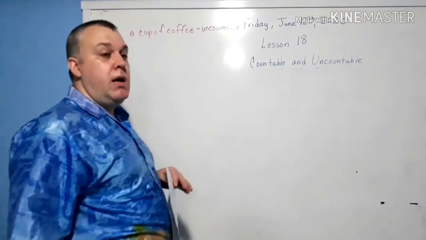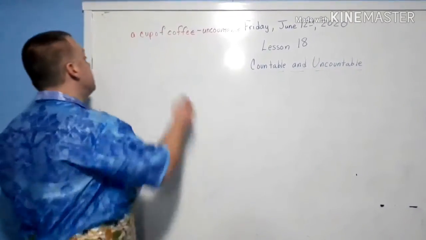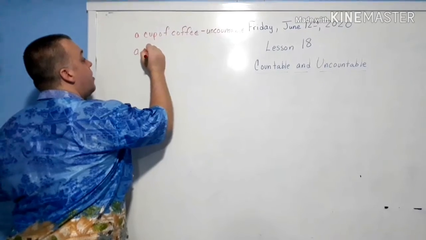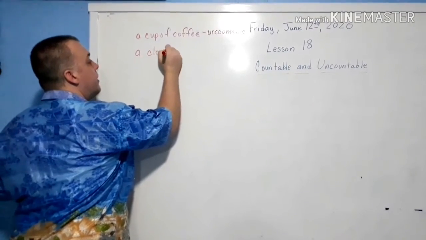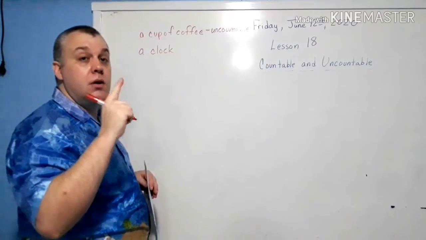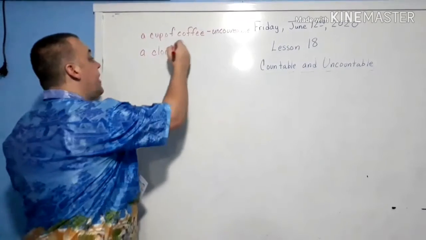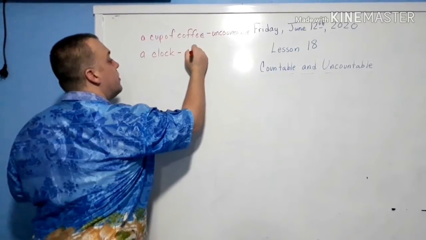But if you have something like a clock, all right, I can see it's 1 clock. 1 clock, 2 clocks, 3 clocks, 4 clocks. That means it is countable.